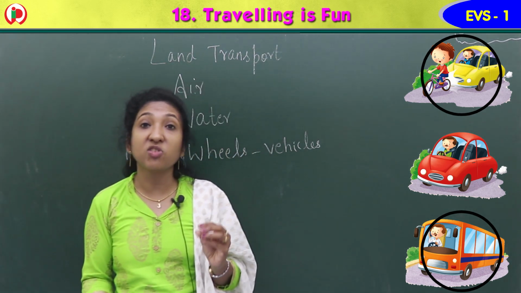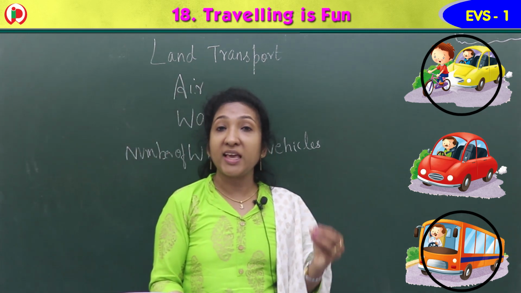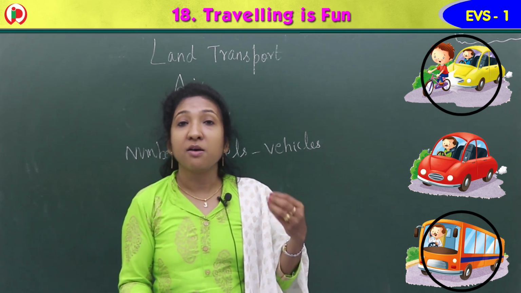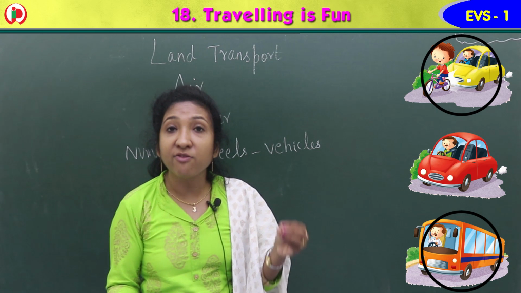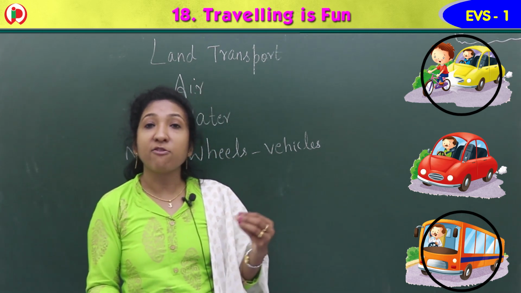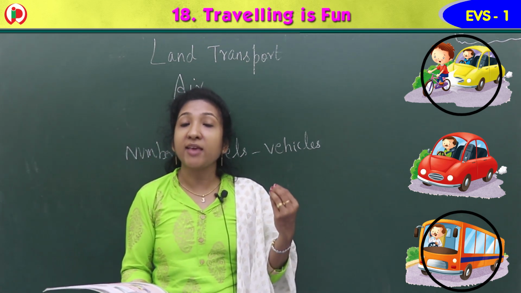So whoever is driving a vehicle, even if it is a car, bicycle, scooter, or bus, they should drive very carefully on the road, isn't it? We can avoid accidents if we drive carefully.